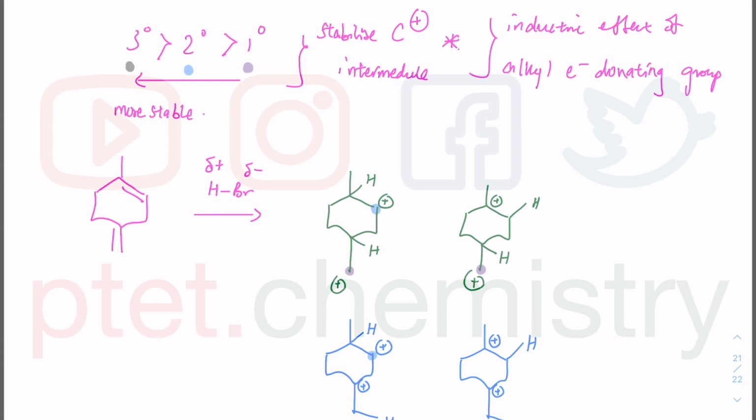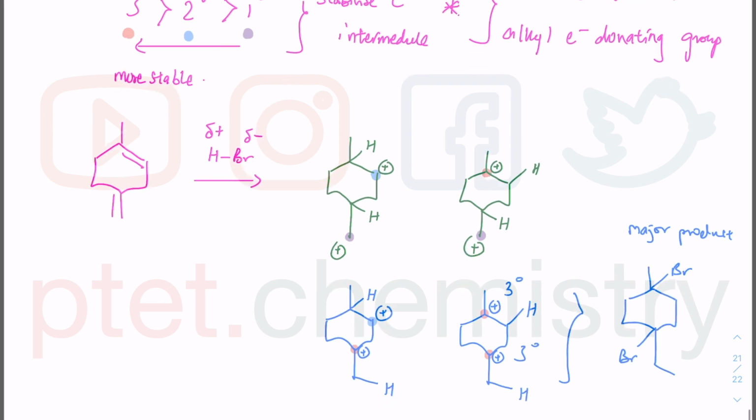I don't think that black color is the best color of all. Maybe red. This is tertiary carbocation. Tertiary, and tertiary. The more tertiary carbocation, the better. So this is tertiary and tertiary carbocation. Meaning your major product is going to be where the Br ends up there and where the Br ends up there. So this is going to be your major product, which comes from the more stable carbocation. Looking at the options, that looks like option B. So that's the answer.